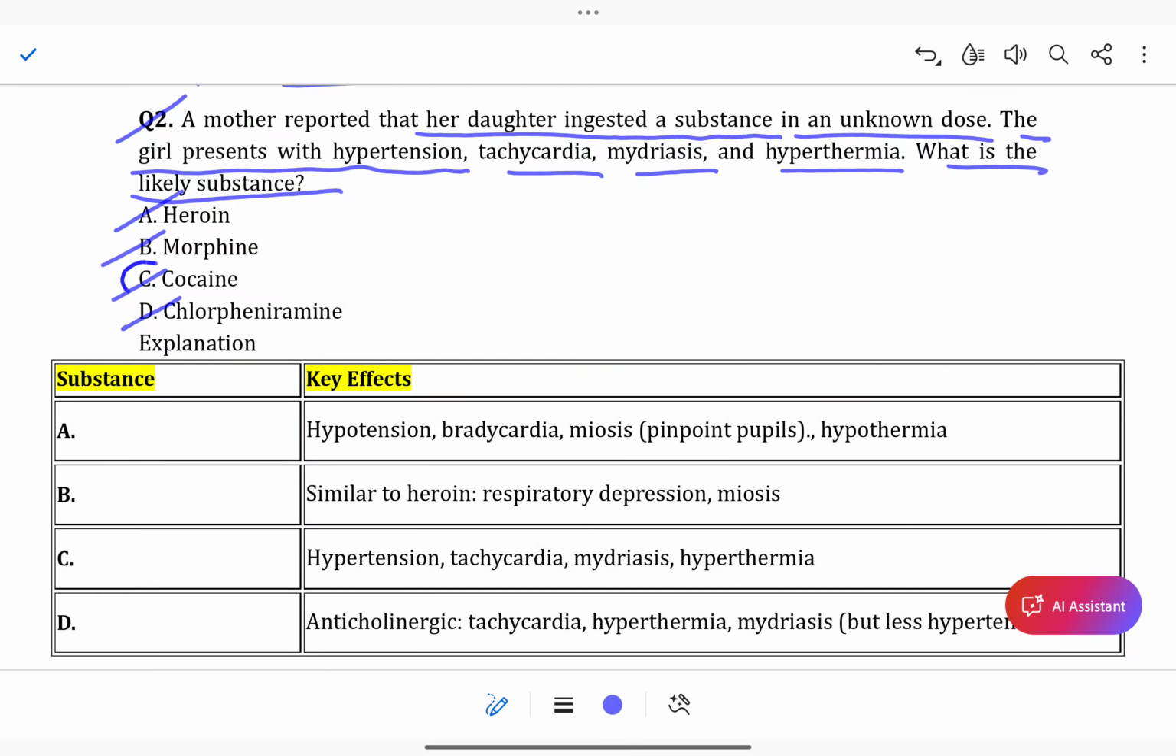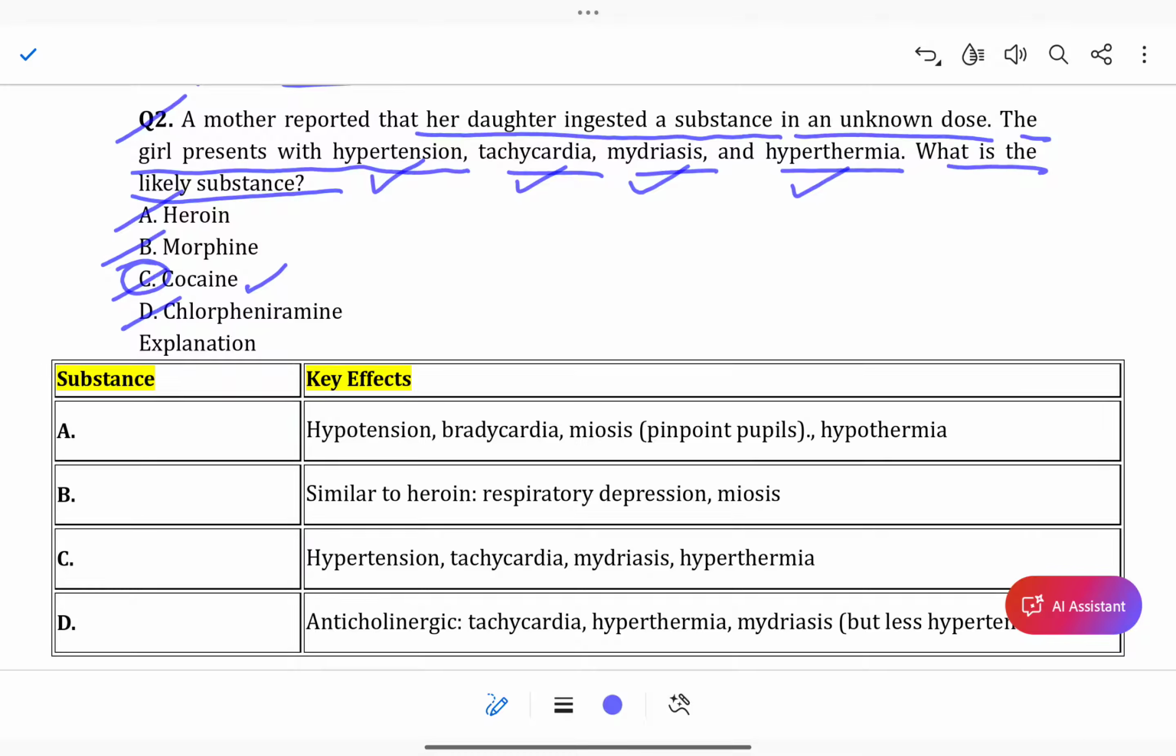So the answer is cocaine. Why cocaine? Because cocaine is a sympathomimetic drug that causes hypertension, tachycardia, mydriasis, pupil dilation and hyperthermia due to excessive norepinephrine and dopamine release, which is already given in the question. That is, the answer is cocaine.